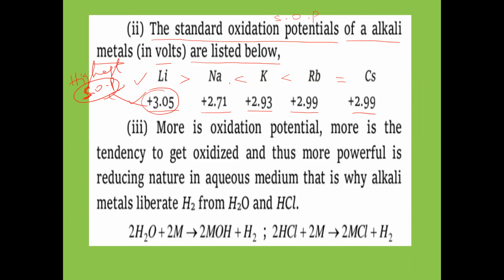In the remaining cases, sodium to potassium is increasing, and potassium to rubidium is increasing. Rubidium SOP value is nearly equal to cesium. So lithium has anomalous behavior. The first element of the group, lithium, shows anomalous behavior, meaning different behavior from the other elements. So lithium exceptionally has more SOP value. That point we have to keep in mind.